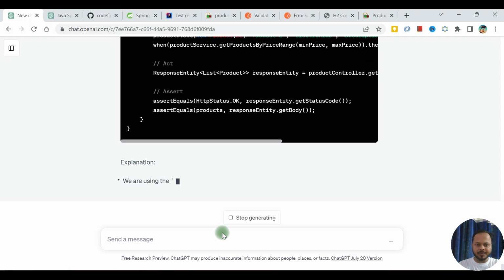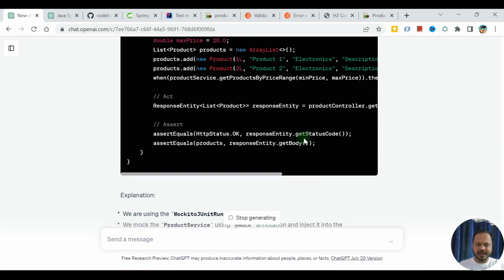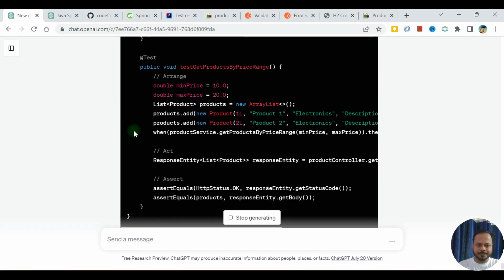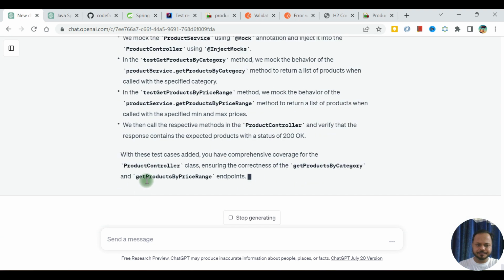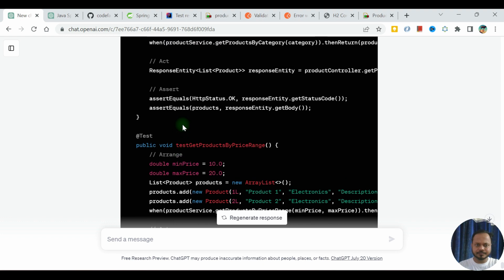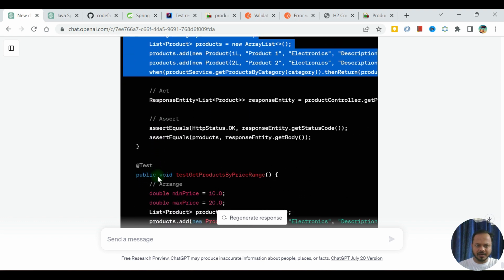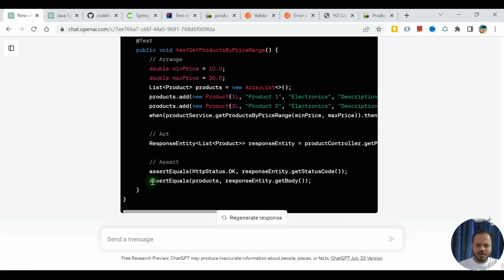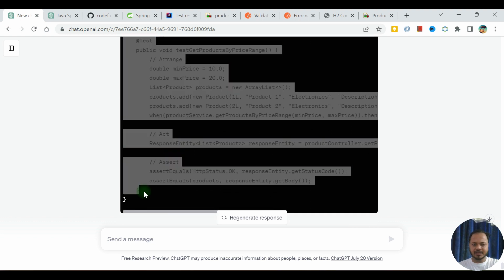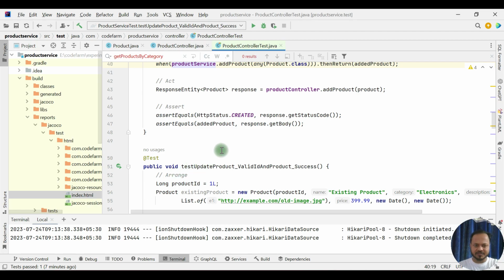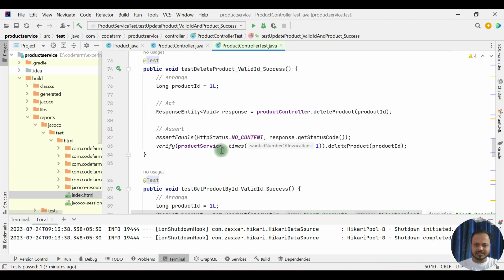So we just have to copy these test cases. All other things are already there, so just copy these two test methods into the product controller test.